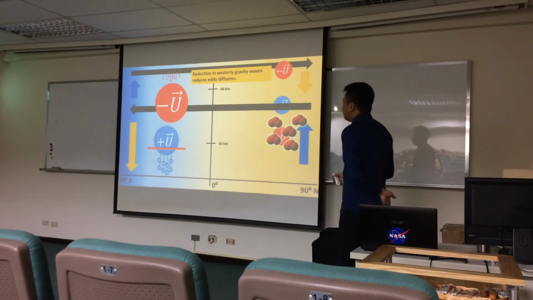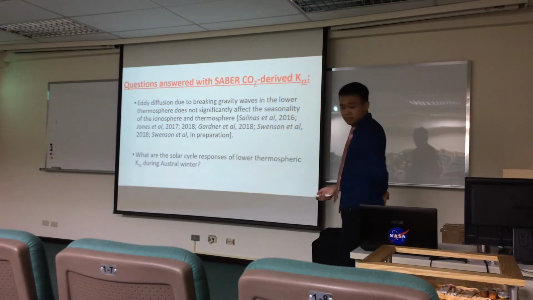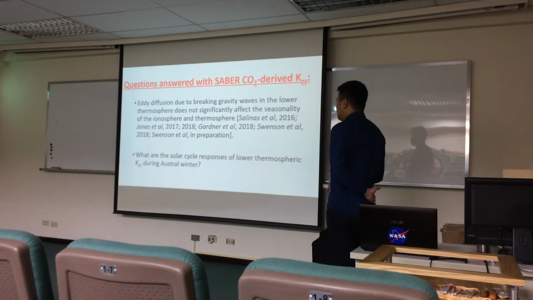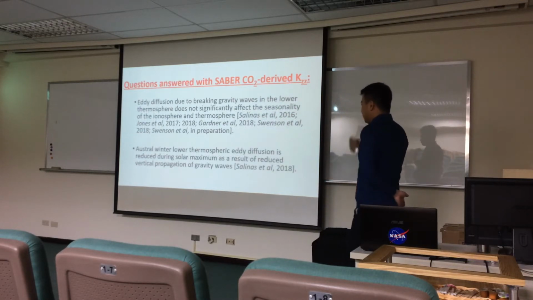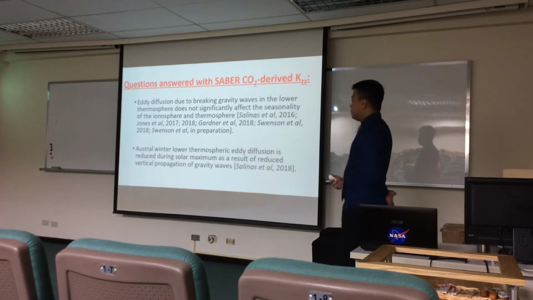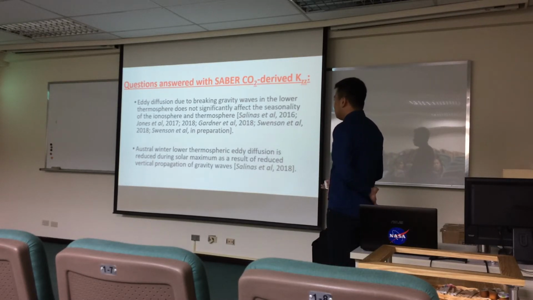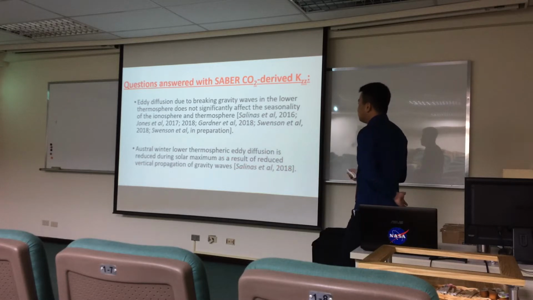So for this second question, what are the solar cycle responses of lower thermospheric eddy diffusion during austral winter? We found that eddy diffusion is reduced during solar maximum as a result of reduced vertical propagation of gravity waves. This is the main conclusion in our recent 2018 paper.